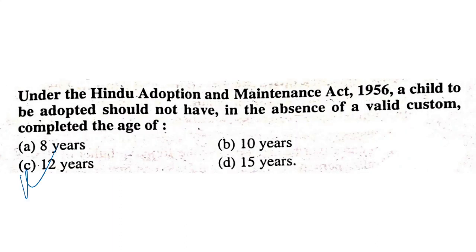Under the Hindu Adoption and Maintenance Act, a child to be adopted should not have, in the absence of a valid custom, completed the age of, it should be not 12 years, it should be 15 years. In the absence of a valid custom, completed the age of 15 years. That is, a child above 15 years cannot be adopted unless there is a valid custom for this provision. So, a child should be below 15 years of age if someone is wanting to adopt. 15 years is the correct answer.